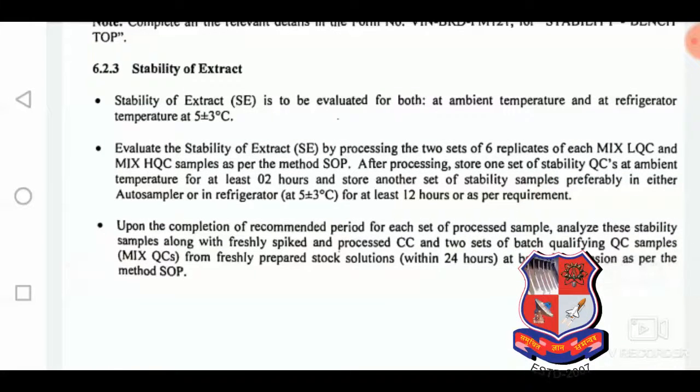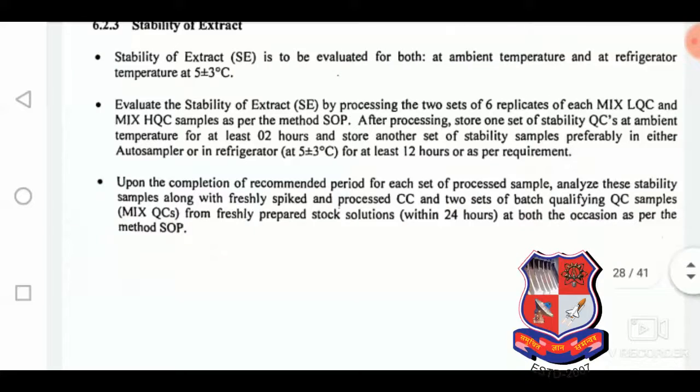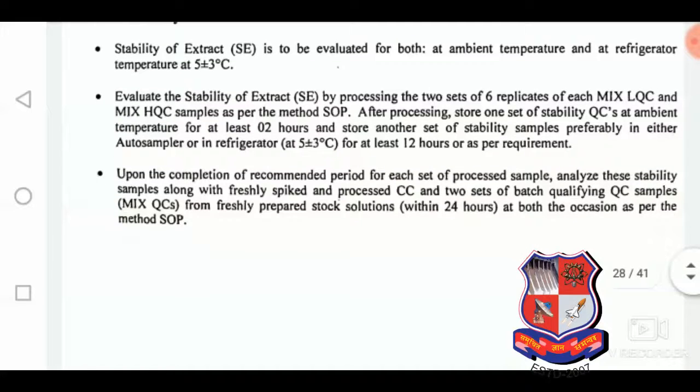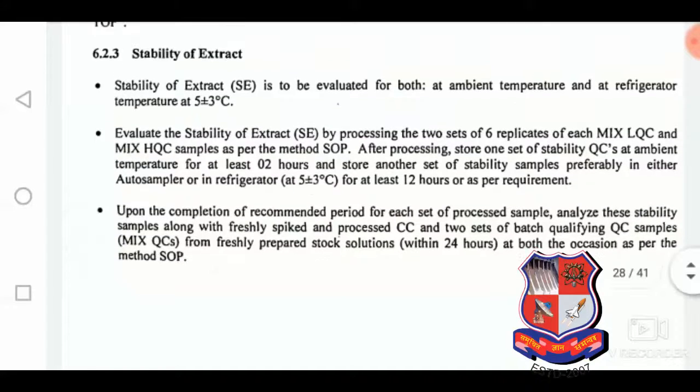Study stability of extract, that is for the extracts within 24 hours at both occasions as per the method SOP. It means we have to prepare the extract and put it in the auto sampler as well as a refrigerator at 5 plus or minus 3 degrees centigrade for at least 12 hours, so that we can prove that the stability of extract is there.